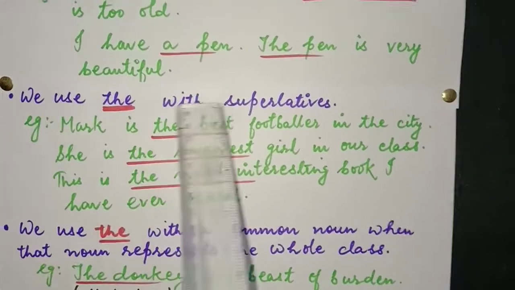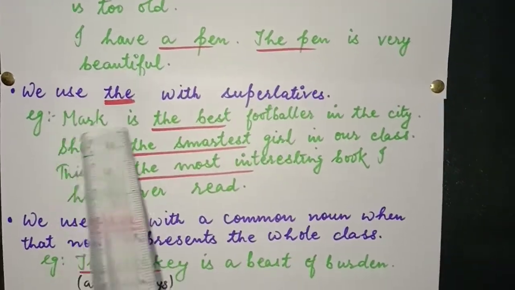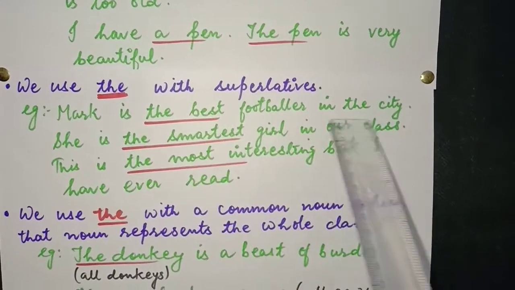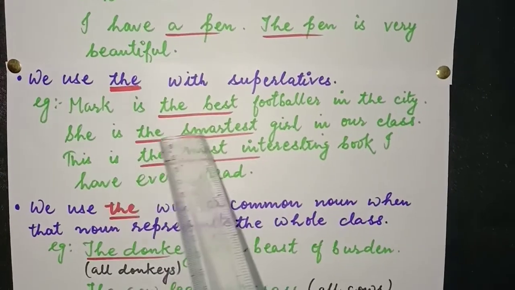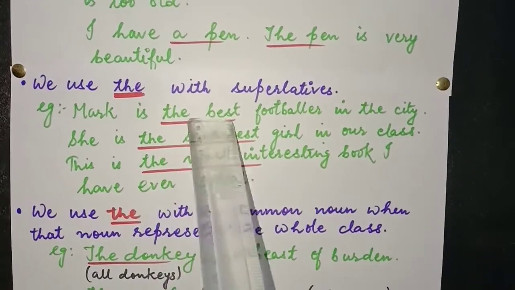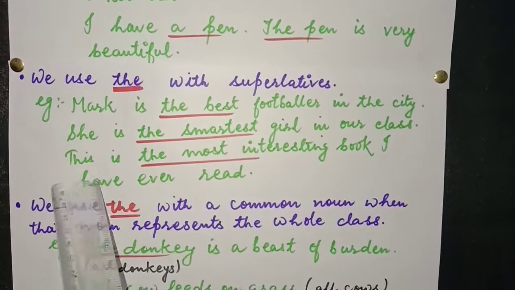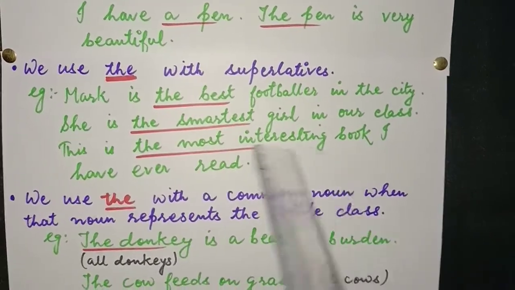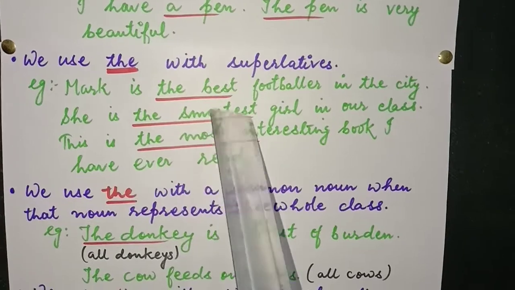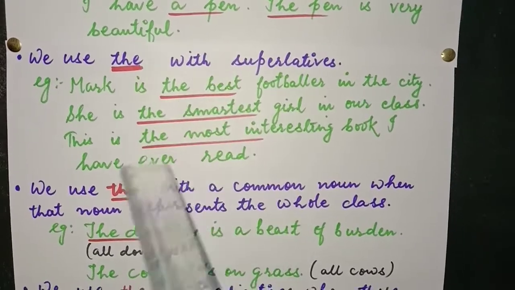I think most of you know this one. We use the with superlatives. Mark is the best footballer in the city. She is the smartest girl in our class. So these, best, smartest, and this is the most interesting book I have ever read. So these all are superlative degrees.